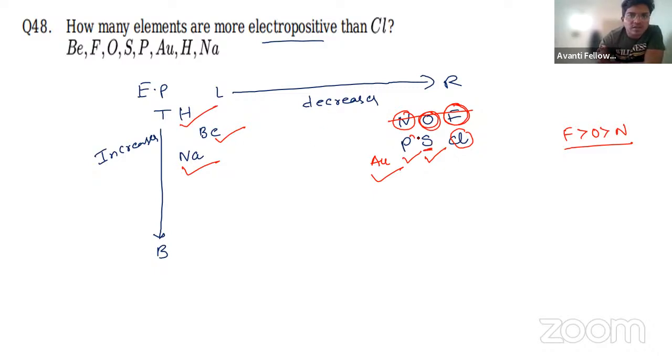Sulfur is there, phosphorus there, hydrogen, copper I have seen. Oxygen is more electronegative, hydrogen is there, beryllium is there, sodium is there. Total 6 is the answer. So 6 elements are more electropositive than chlorine. Very easy question, right?